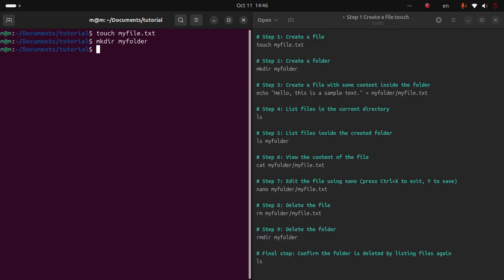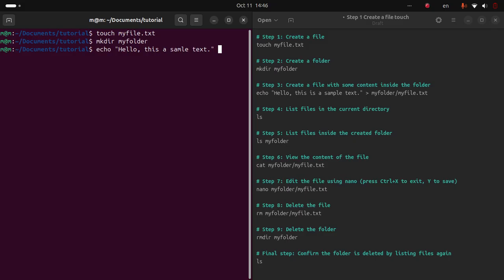Then I want to create a file in the myfolder directory, and I also want to write some text in this myfile.txt. So I have to run a command that is echo. Then I have to input the text which I want to write. Like I want to write, hello, this is a sample text.